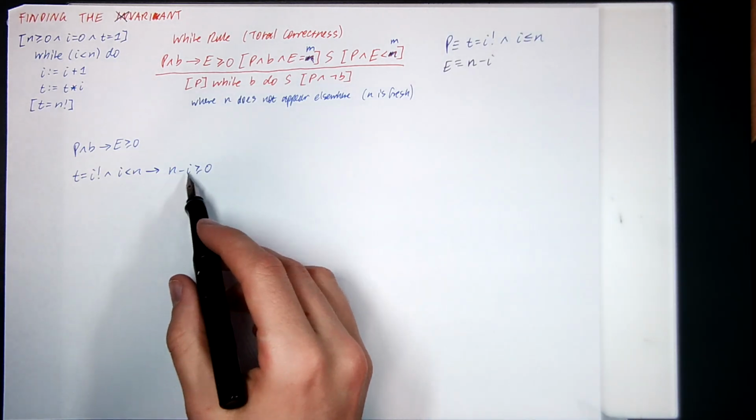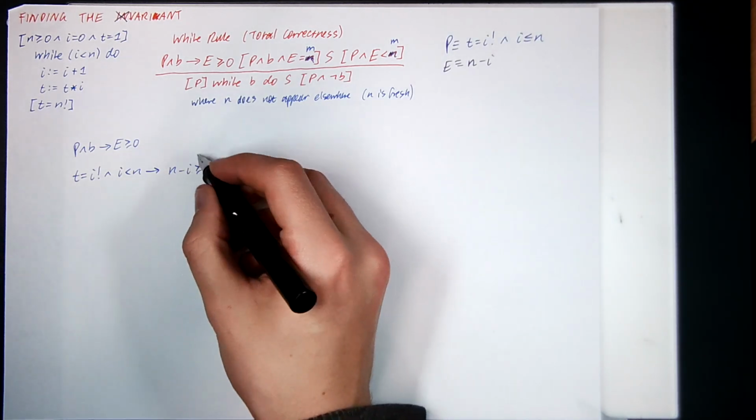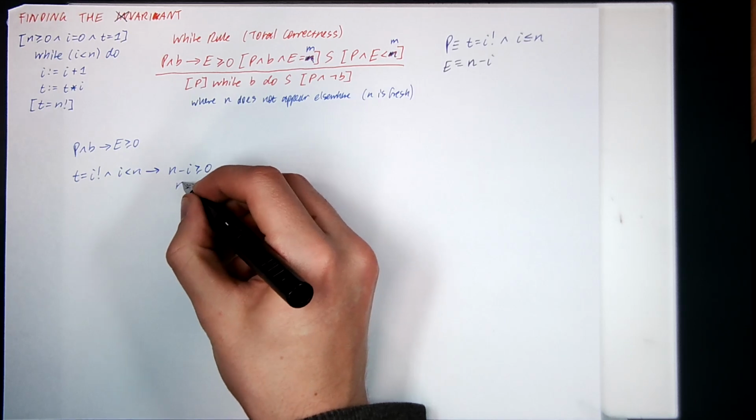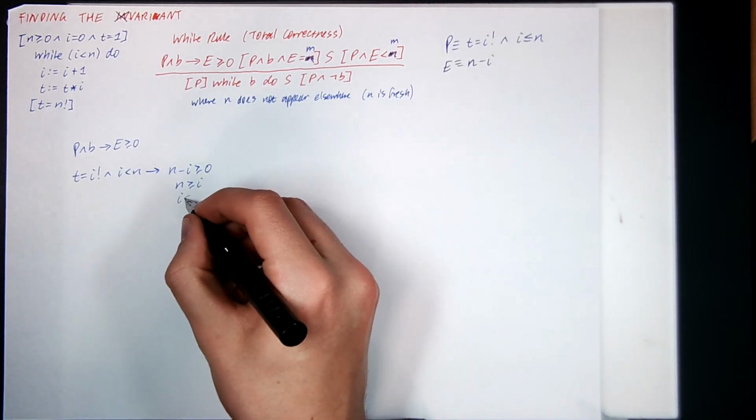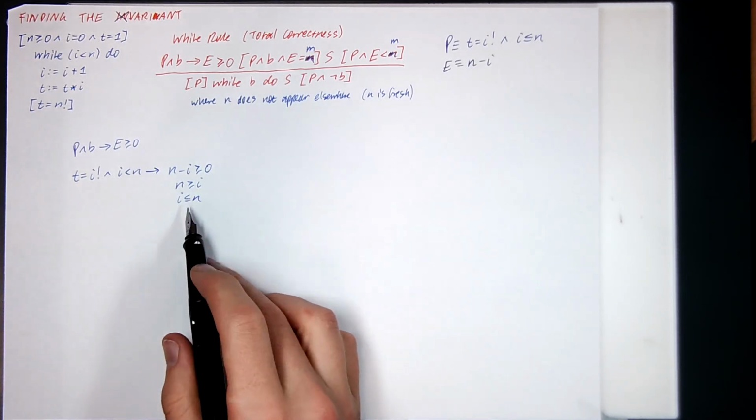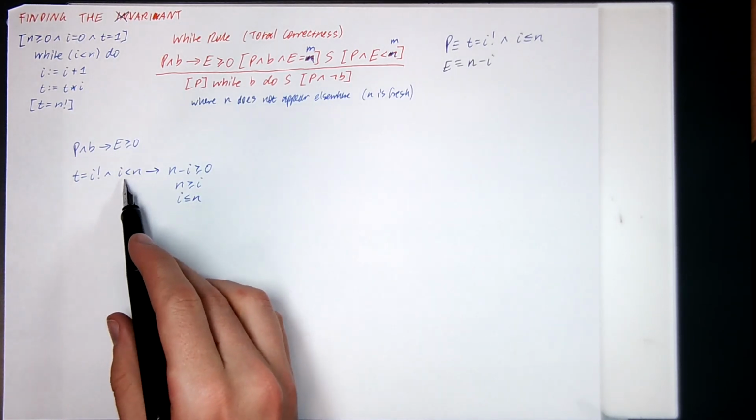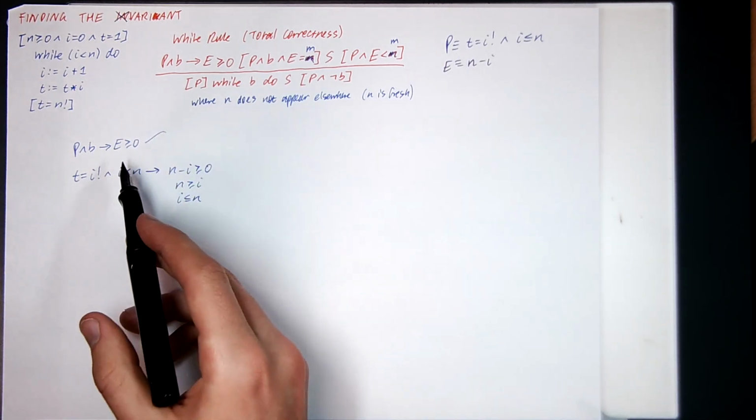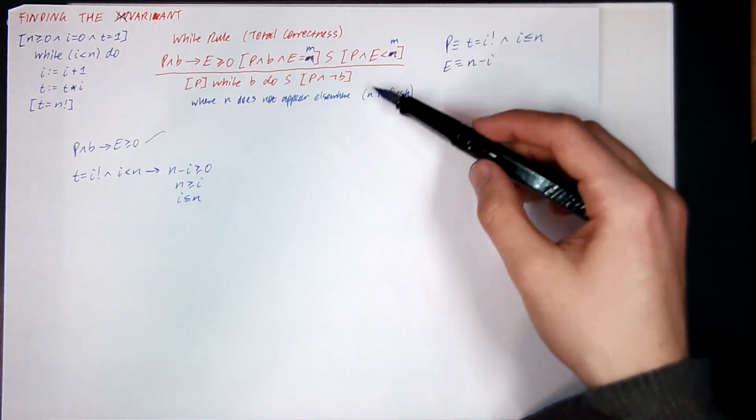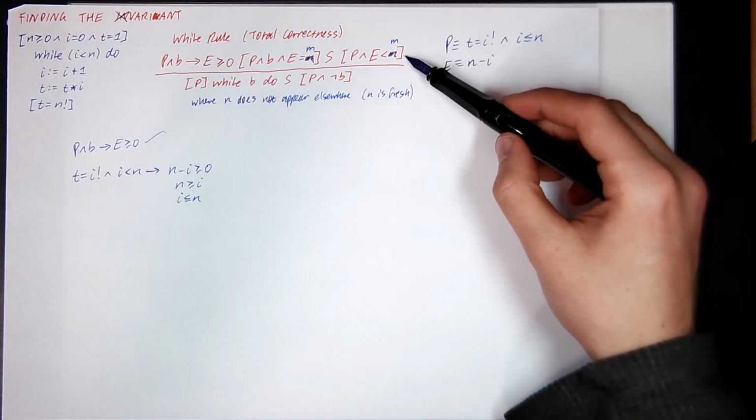Well, what's an equivalent way of stating this? An equivalent way of stating this is N is greater than or equal to I. Another way of saying that is I is less than or equal to N. So it certainly looks like if I is strictly less than N, then I is less than or equal to N. So this is definitely true by logic.